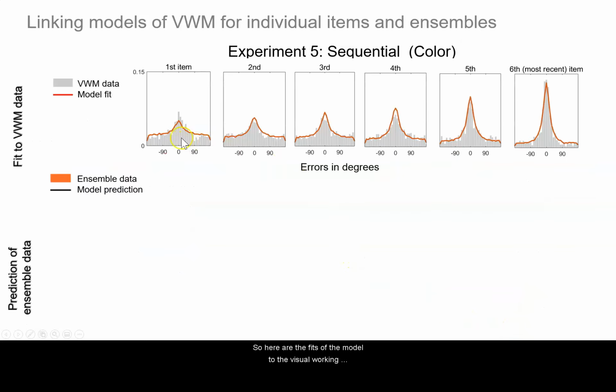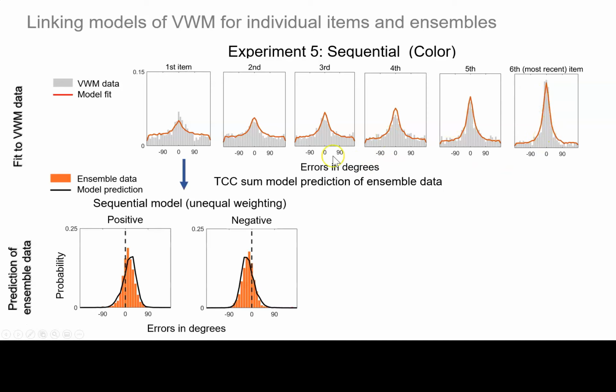So here are the fits of the model to the visual working memory data. As you can see, the fits look reasonable. Importantly, each item in the sequence has a different d prime, and there's a recency effect. And here are the data and prediction of the sequential TCC model. First, note that there is a predicted bias in these data. Furthermore, the unequal weighting TCC model that takes into account these different d primes of each item in the sequence captures a skew in the distribution.